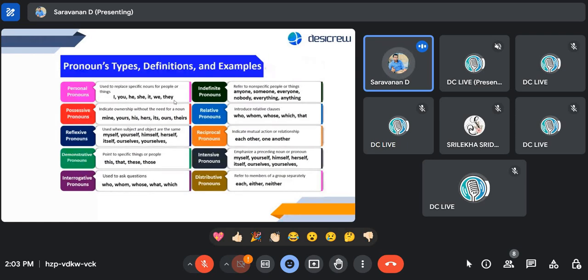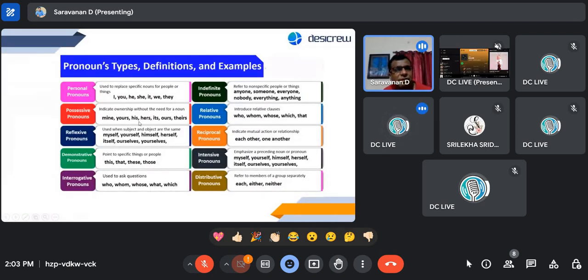Okay, same, Shakti, possessive pronouns. What are the possessive pronouns? They indicate ownership without the need for a noun. So you don't need to use the noun. Possessive in the sense itself, like I possess this thing, that thing, and stuff like that. So what are the examples? You can read it from here, Shakti. Mine, yours, his, hers, its, ours, theirs. Fantastic. So mine is a possessive one, yours is a possessive one, his, hers, its, ours, theirs, and all.